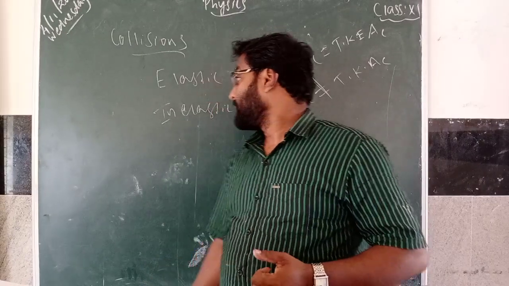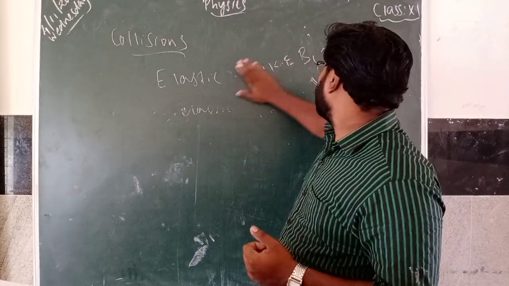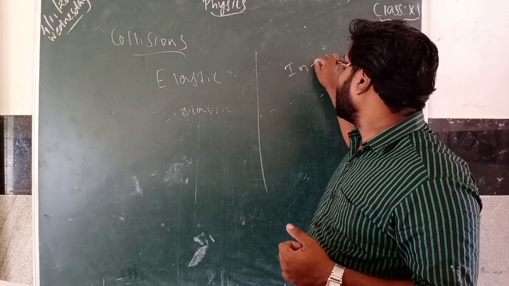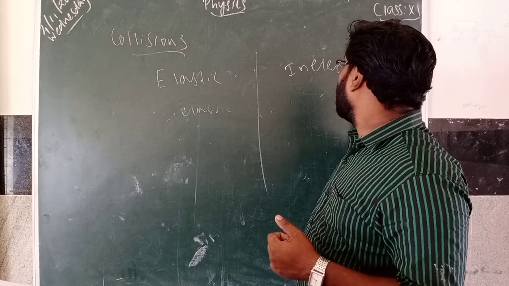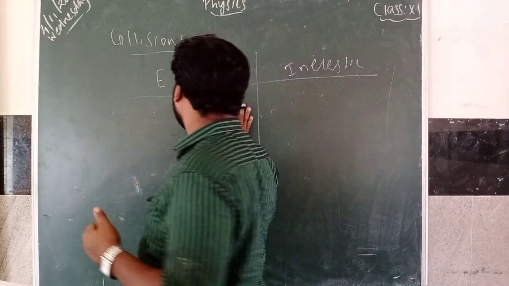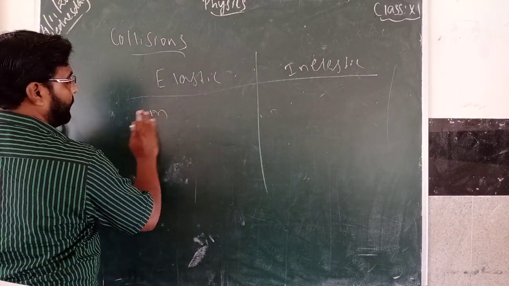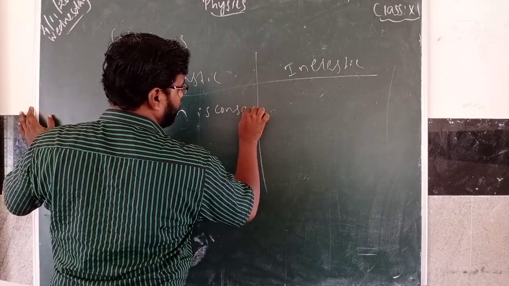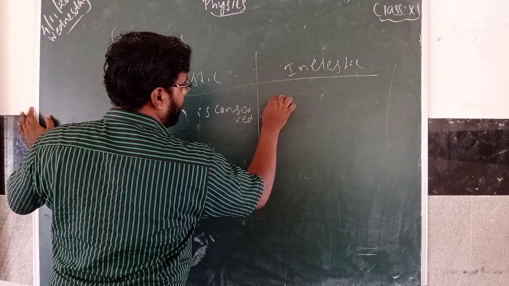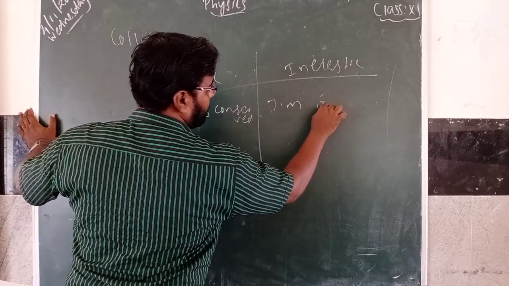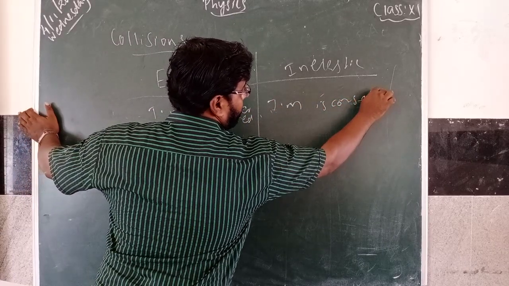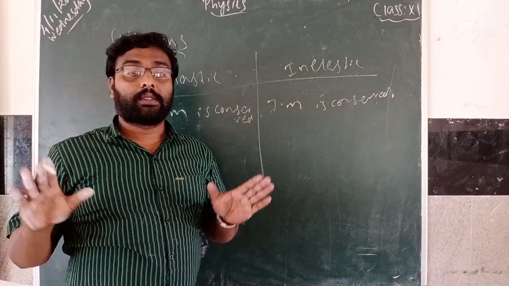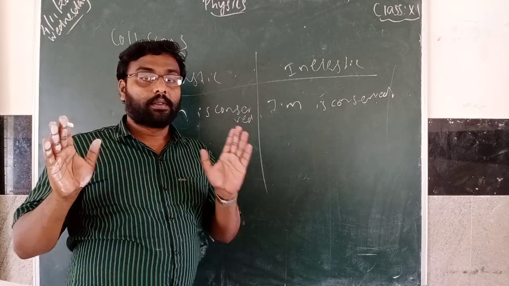So the first difference, elastic collision, inelastic collision. First comparison is what? Momentum. Total momentum is conserved. Here also the same, total momentum is conserved. Momentum won't be changed before collision and after collision. Momentum is the same.